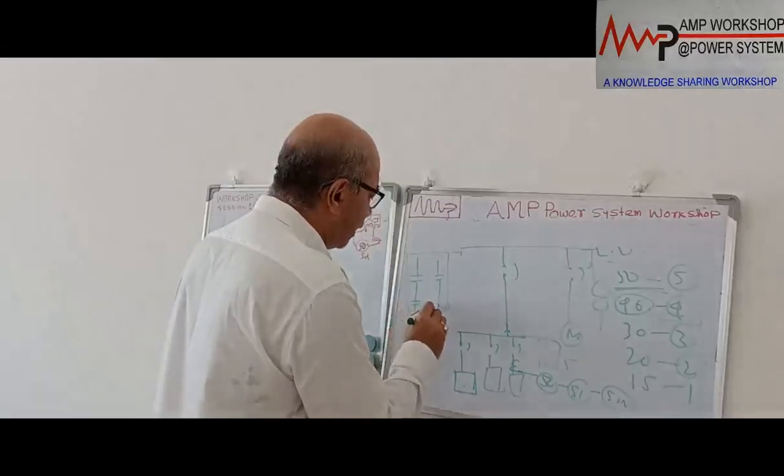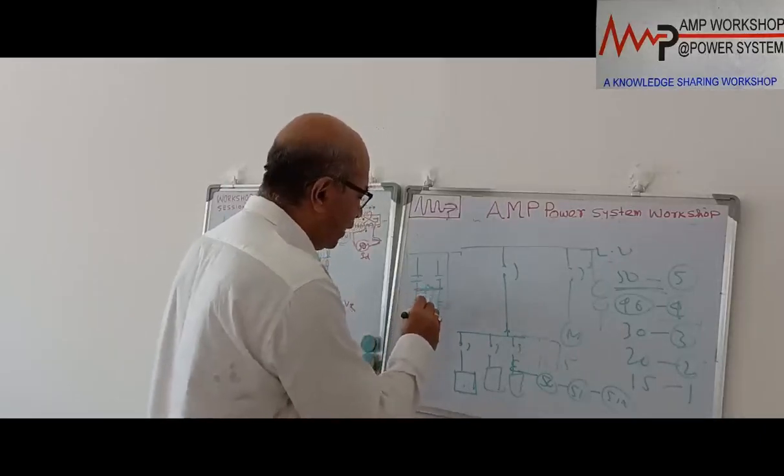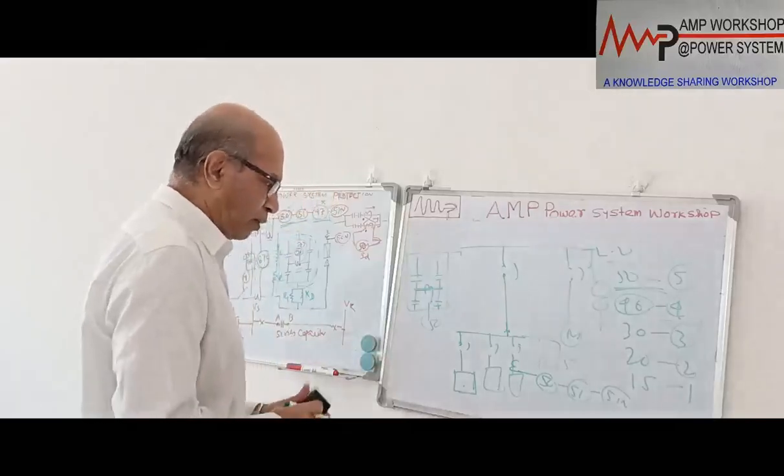Suppose this is another one. We take the midpoint, the center point, and we connect this center point. We put a CT over here, and then we put a 50 for protection of this internal fault. That is one way we can do.